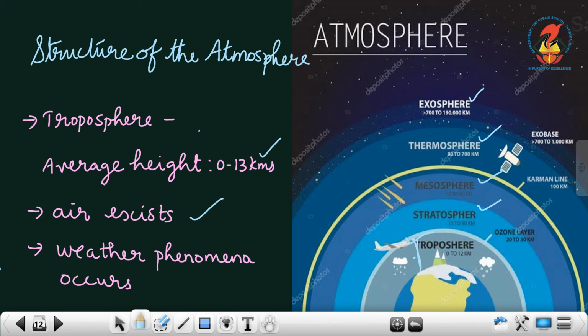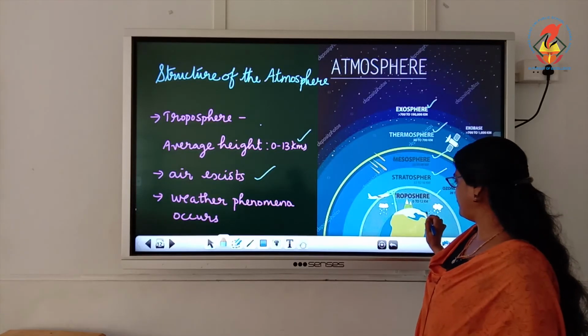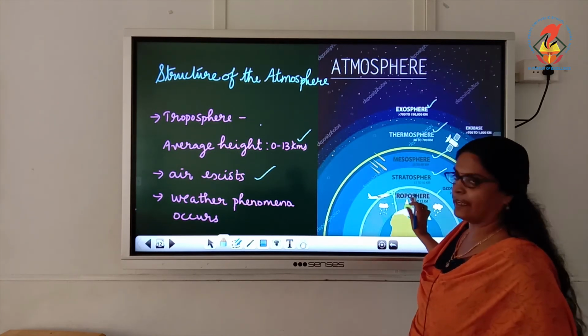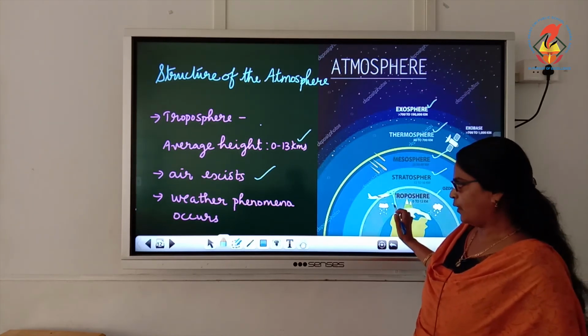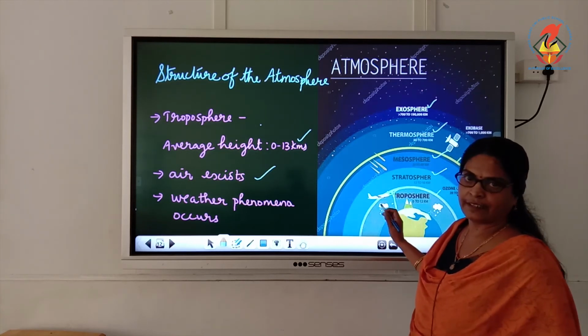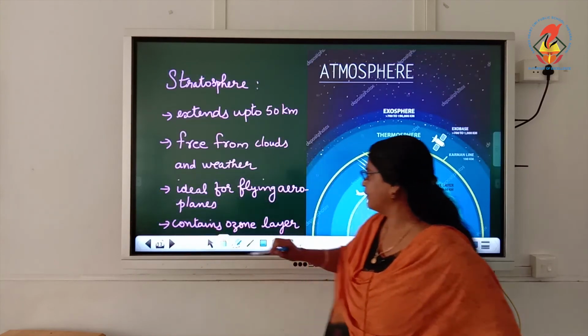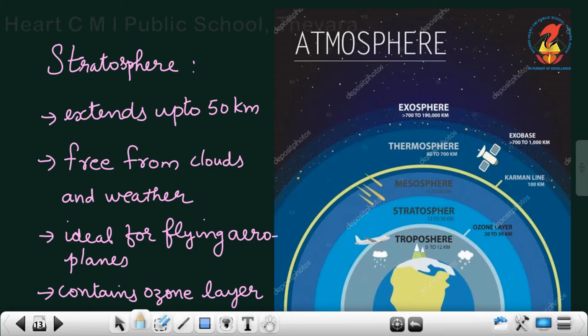Now all the weather phenomena occur in this layer. This layer is called troposphere. This is the first layer. All the weather phenomena like rainfall, fog, etc. occur in this layer.